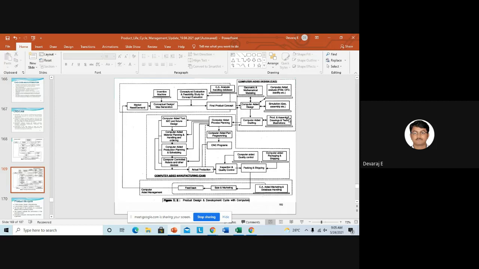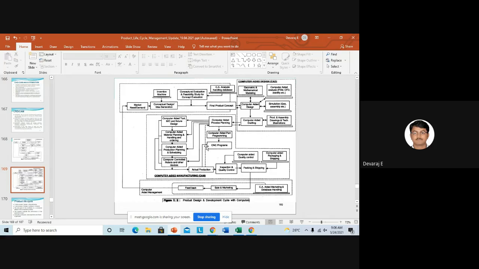So the production drawings, the assembly drawings, and technical illustration. Once the product is finalized according to the needs of the customers, and you have done the analysis, applied the boundary conditions, and got the information that the material is safe, or the car is safe, whatever it may be depending upon the different applications, then we'll go for final drafting. Then we will give all the technical drawings, the production and assembly drawings, to the next team, that is your manufacturing team. That is computer aided manufacturing.